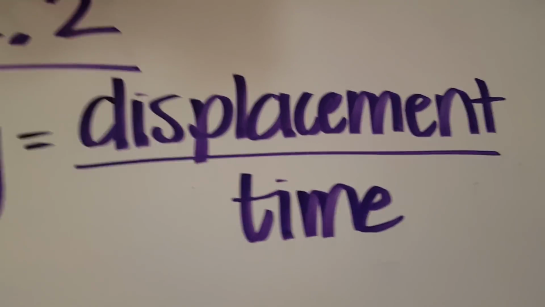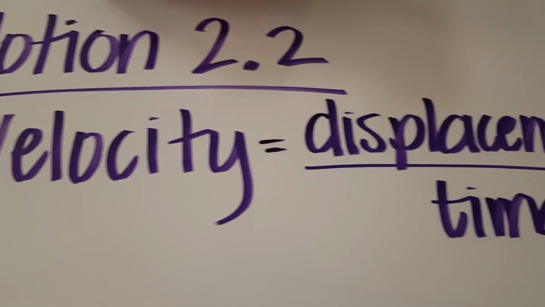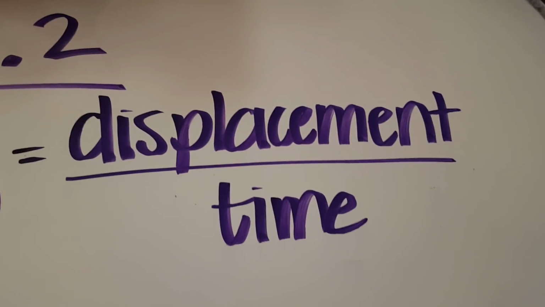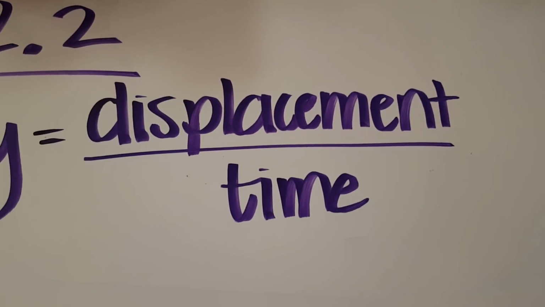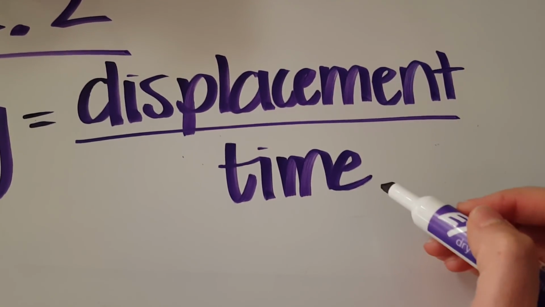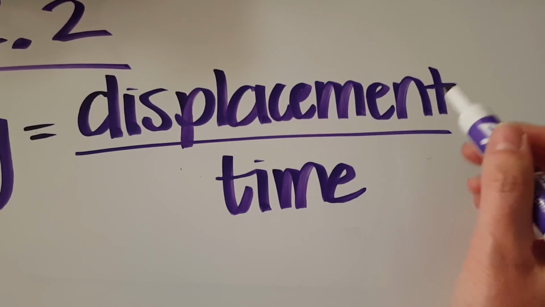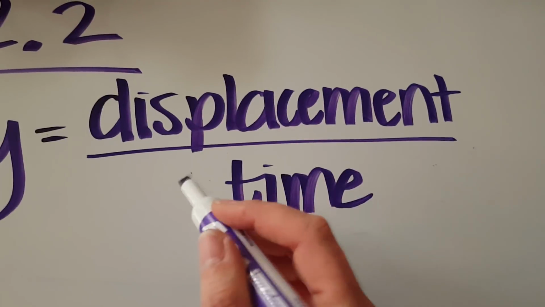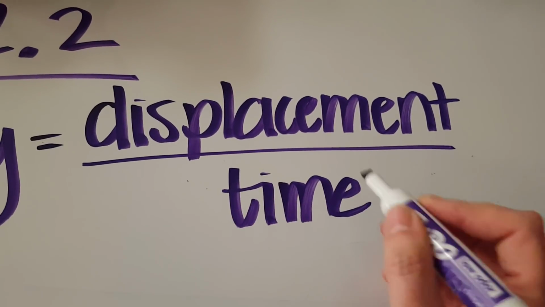All right, well, if you guys recall, when we talked about the objective before this, 1.2, we talked a lot about displacement. Displacement is also a vector quantity, just like velocity. So that's where you get your direction. Whatever the direction of the displacement is going to be the direction of the velocity. And then you just simply divide that by the elapsed time. So you first have to calculate, okay, well, where was the initial position of the object? Where was the final position of the object? And exactly how much time did it take?